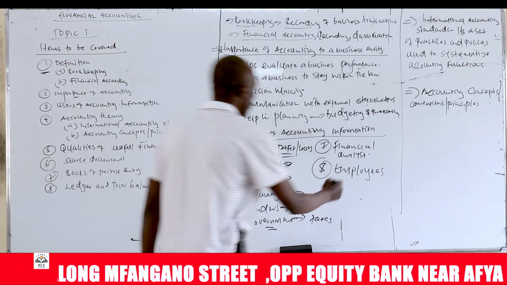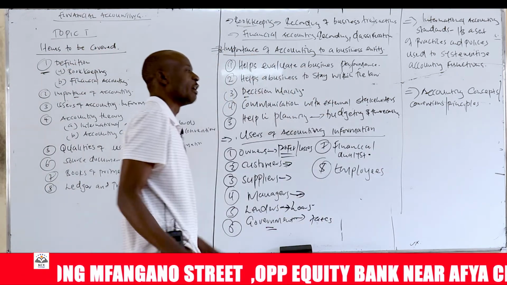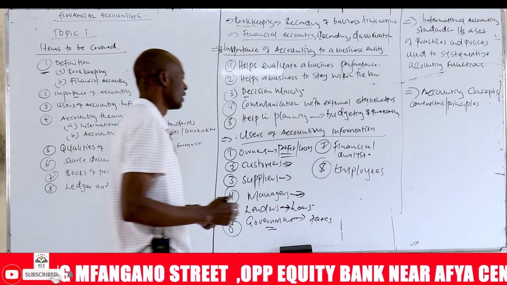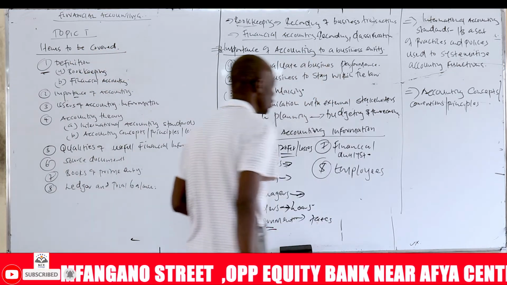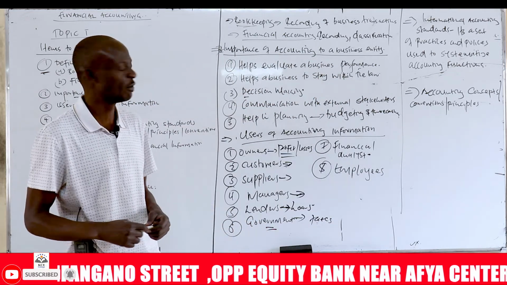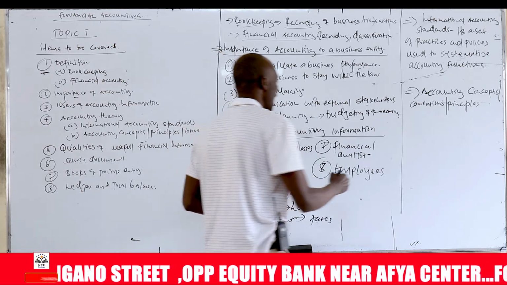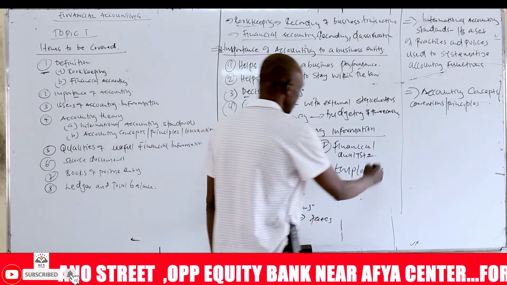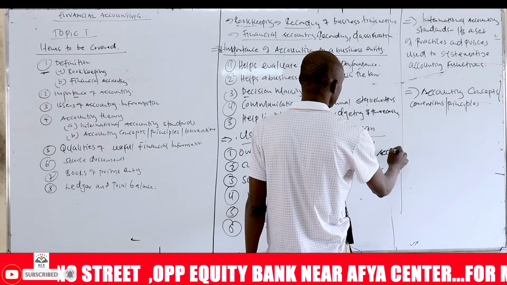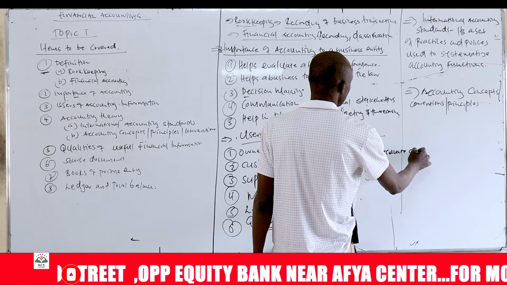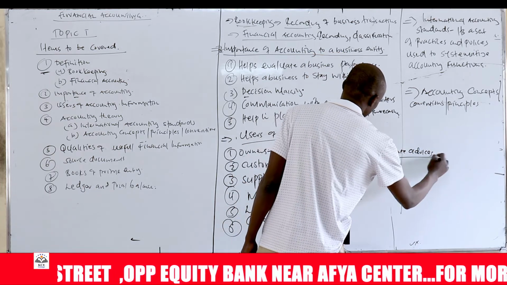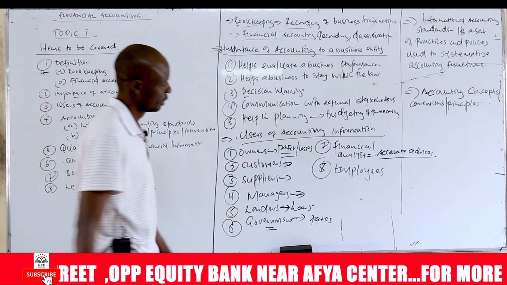And then we have financial analysts. These are people who advise investors whether to invest in a particular entity or not. So for them to be able to give that advice, they need to have this financial data so that they can give accurate advice on whether to invest or not.